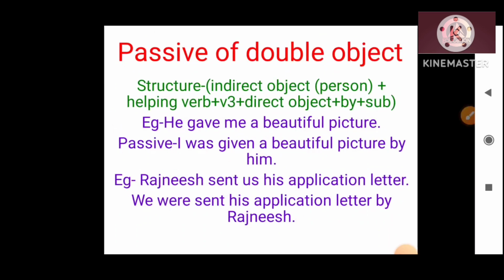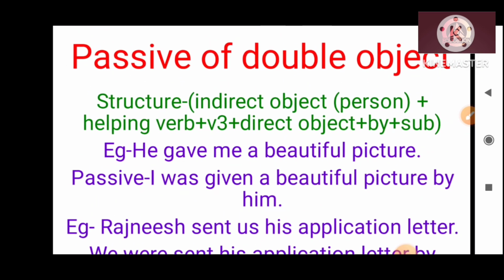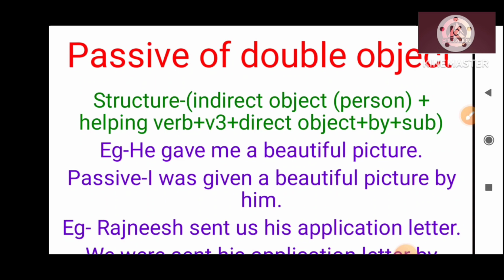Now the passive form of double objects. There are many sentences in which there is not only one object but two objects. So what will be the passive form of a sentence having double objects? The structure is here. Firstly you have to put the indirect object, which means the object indicating the person.